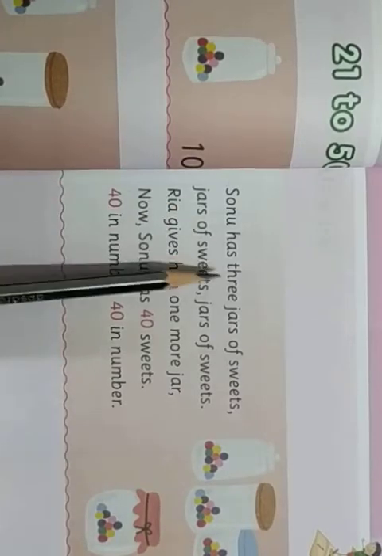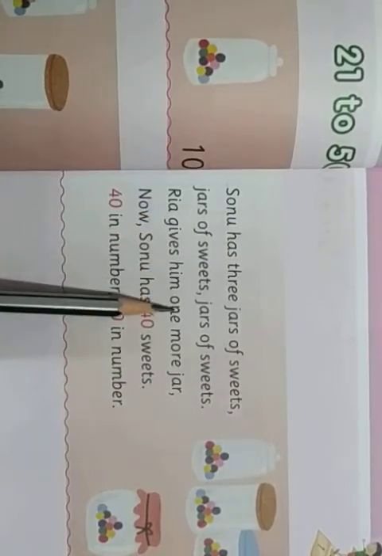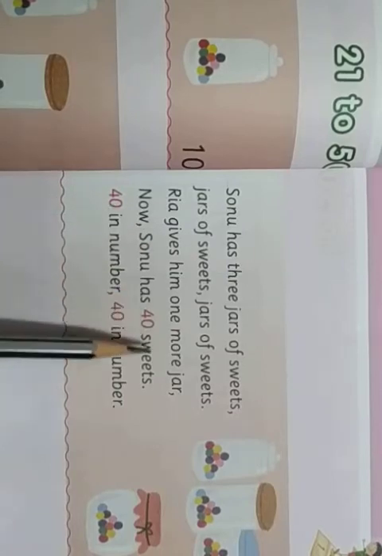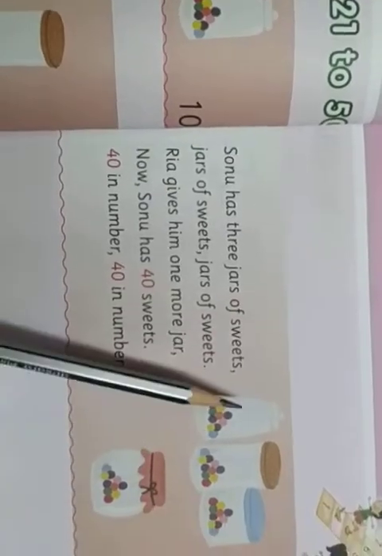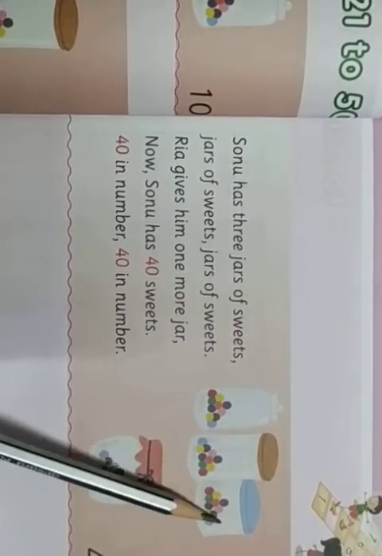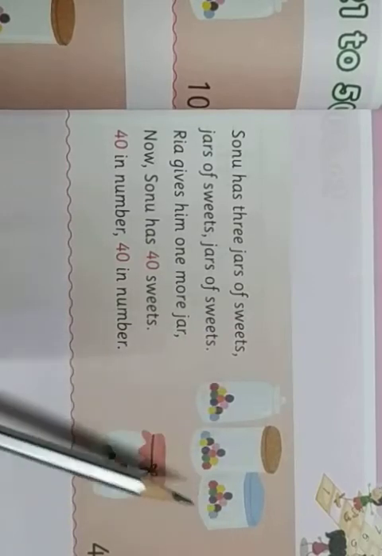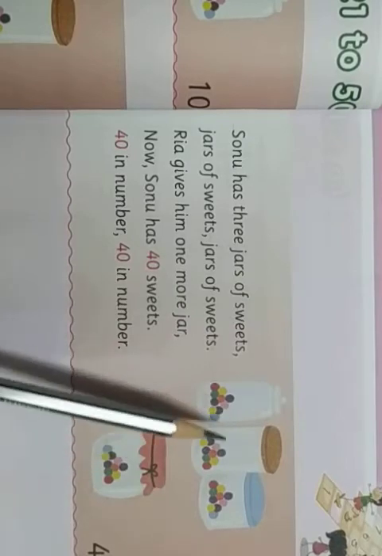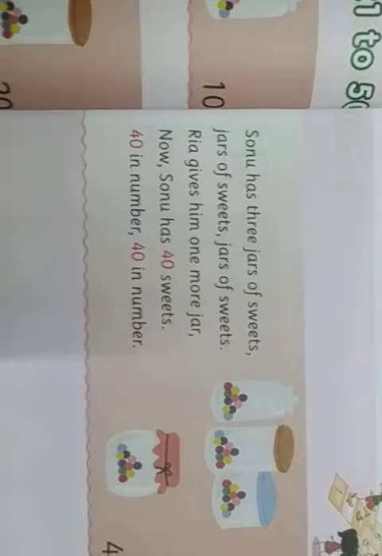Okay. Sonu has 3 jars of sweets. Riya gives him one more jar. Now Sonu has 40 sweets. 40 in number. 1, 2, 3. In one jar there were 10 sweets. 1, 2, 3, 4. Total number of sweets is 40. Each jar consists of 10 sweets. 1 ten, 2 tens, 3 tens, 4 tens. 10, 20, 30, 40. Total number of sweets equals 40. Right? Next is